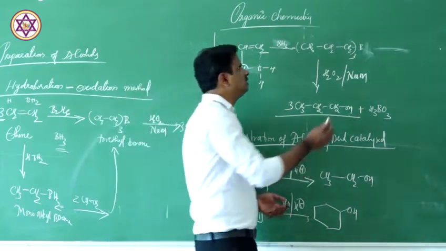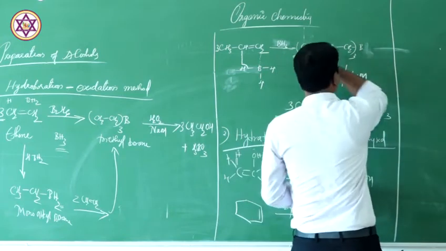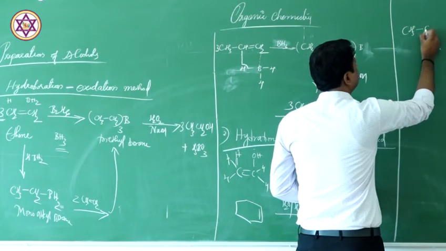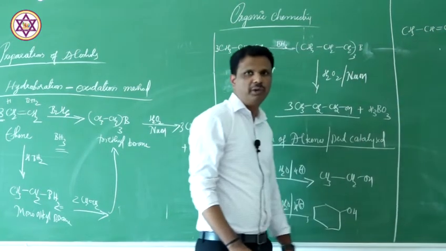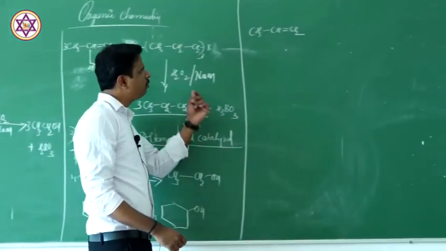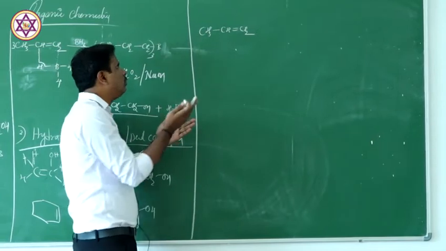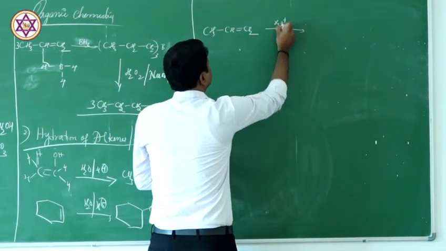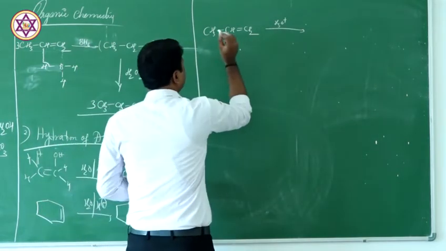Now what in the case of an unsymmetrical alkene? Unsymmetrical alkene like propene only. Let us take propene: CH3, CH double bond CH2. Now in propene, the alkene is unsymmetrical in nature. Now we will talk about 2 possibilities here. Imagine that you are adding H2O in presence of acid. So there are 2 possibilities.